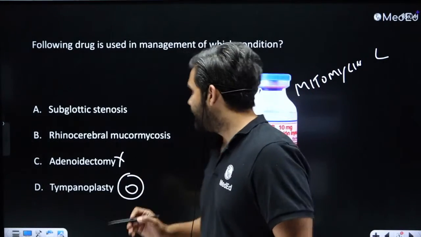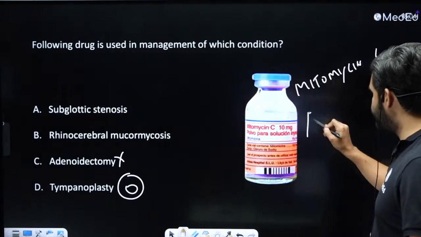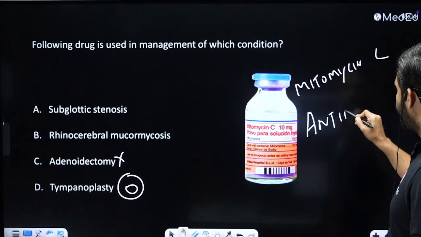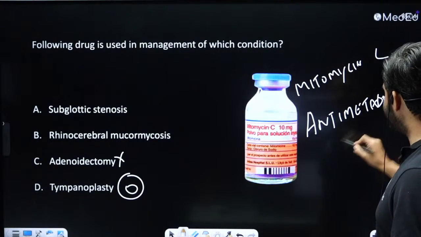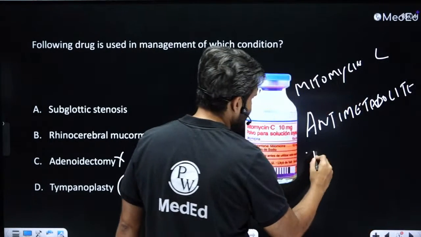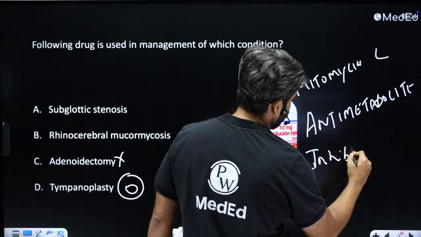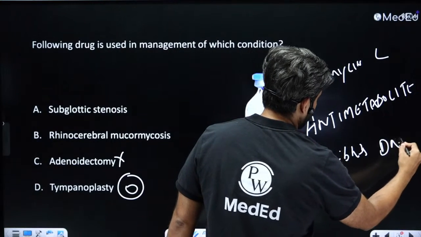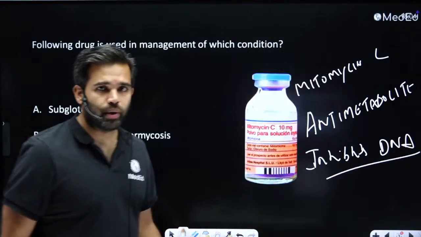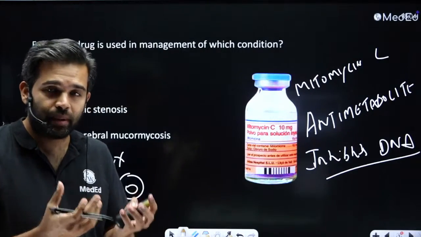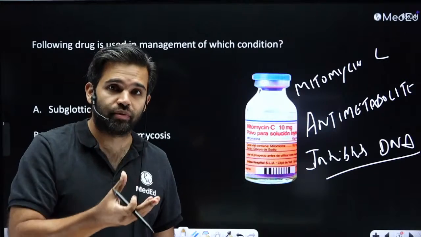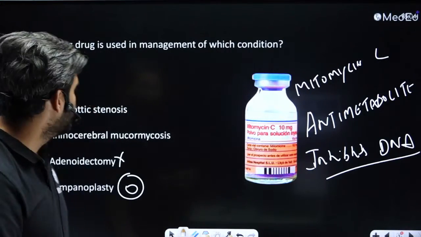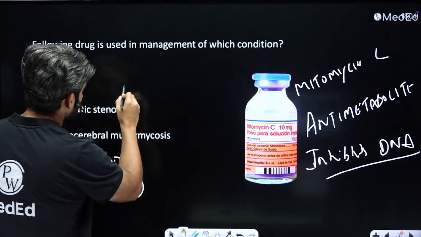Mitomycin C is an anti-metabolite. It's an anti-cancer drug. It inhibits DNA, so it is something that prevents new growth. Generally, where do you expect new growth? Where do you expect granulation? In subglottic stenosis, there is a lot of granulation expected.